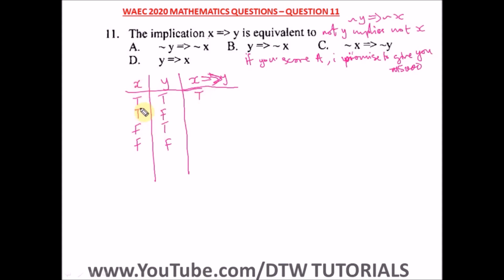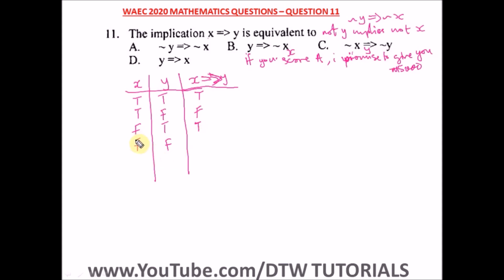So now here T, you scored the A. So if you score A is the x implies this. So if you score A, I would give you 5,000 naira. If I don't, it is false. I didn't complete my promise. So you scored an A, but I didn't give you the 5,000 naira, so this is false. Now here you didn't score an A, and I gave you the 5,000, and this is T. I gave you the 5,000, so it is true. Since you didn't score an A, I still gave you the 5,000 naira.